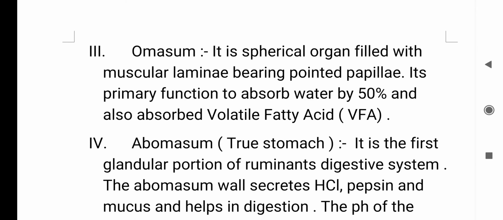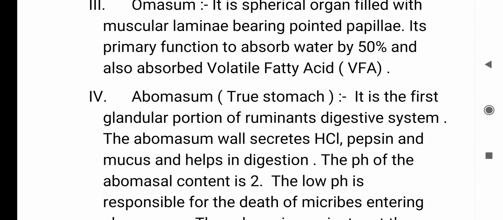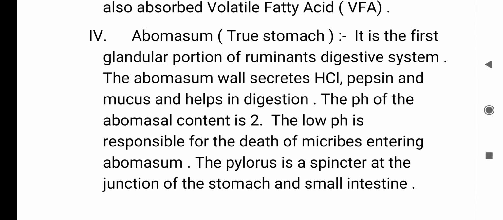And the fourth is the abomasum. The abomasum is also called the true stomach. It is the first glandular portion of the ruminant digestive system. The abomasum wall secretes HCl, pepsin, and mucus and helps in digestion. The pH of abomasal content is 2. The low pH is responsible for the death of microbes entering the abomasum. The pylorus is a sphincter at the junction of the stomach and small intestine.